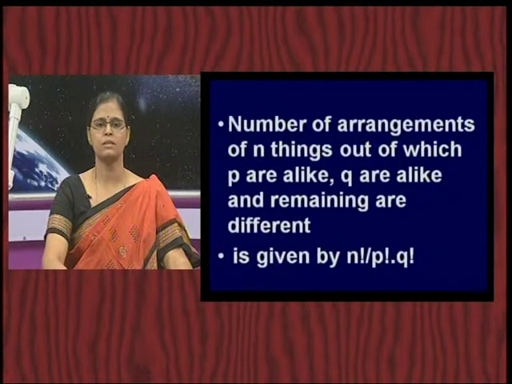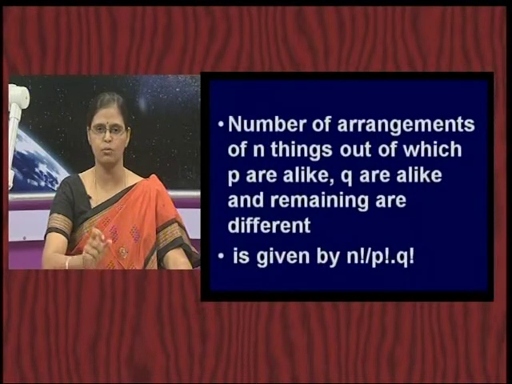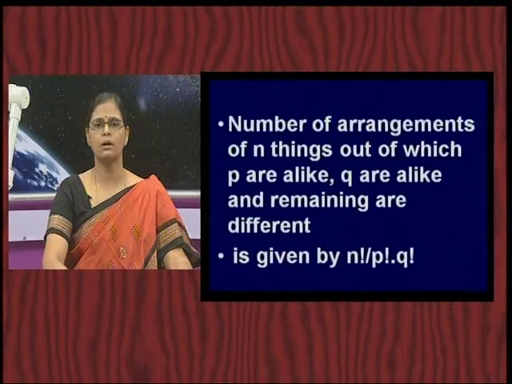Number of arrangements of n things, out of which p are of one kind, q are all alike, they are of a different kind, and remaining are all different, is given by n factorial by p factorial into q factorial. So, this is again a useful formula.